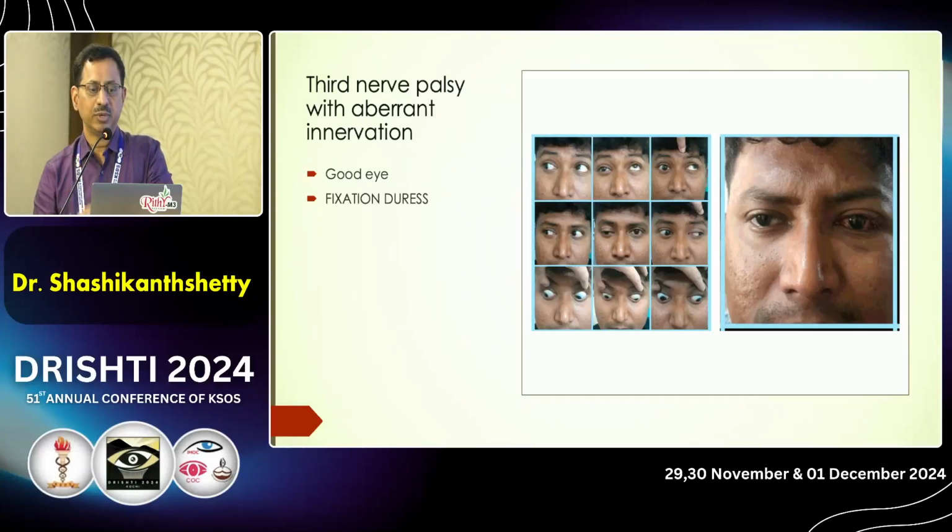As you can see in this photograph, in the primary position there is a ptosis, and when the patient looks in levoversion towards the left gaze, you can see the ptosis getting better. This is inverse Duane sign. Those patients who have this inverse Duane sign, we don't operate the eye with the third nerve palsy, we operate the other eye.